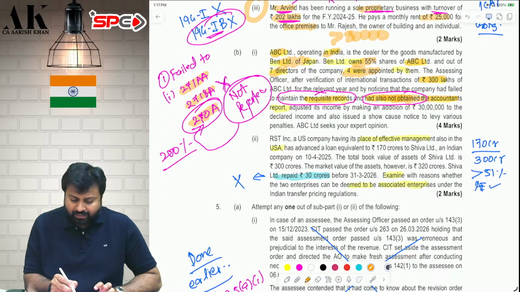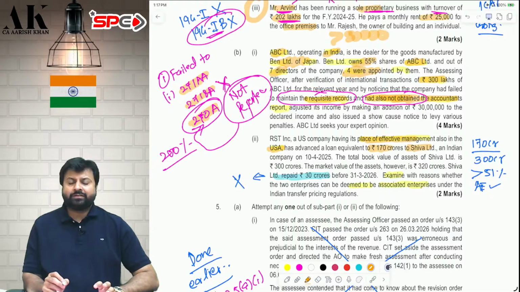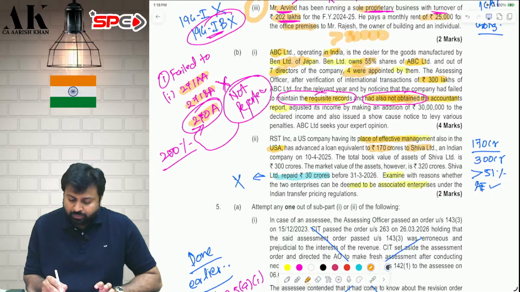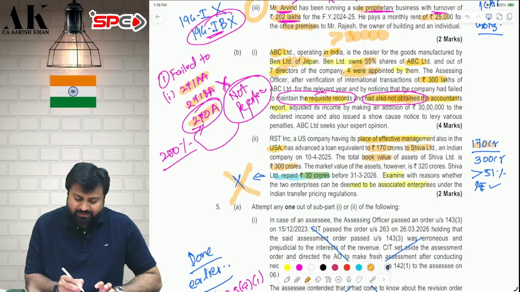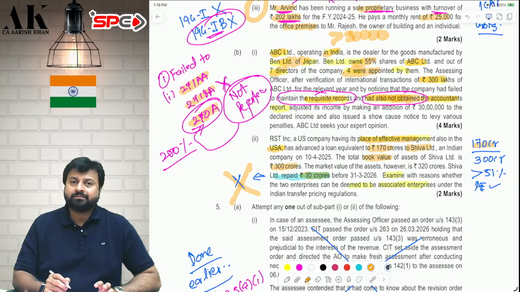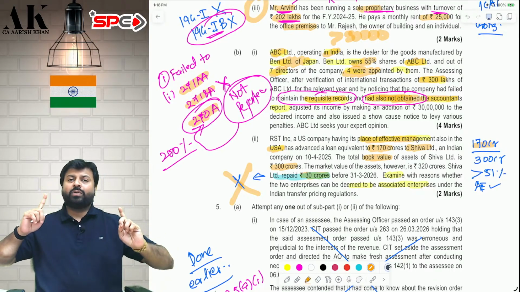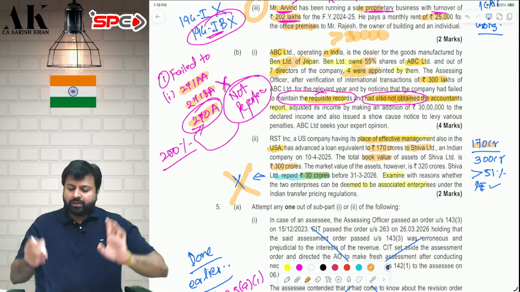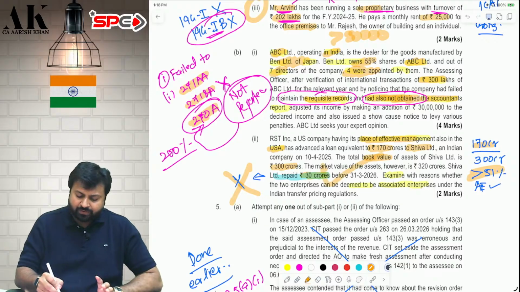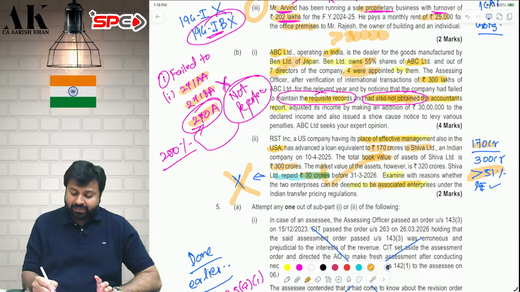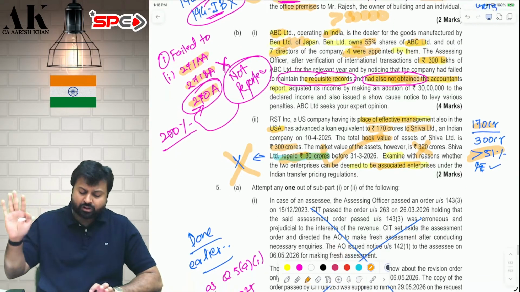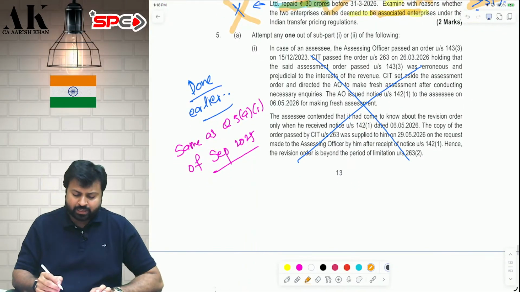Next question. RST INC, a US company having a POEM in India. It has advanced a loan of 170 crore to Shiva Limited. How much loan they have given to Shiva? 170 crore. What is the total book value of Shiva? The total book value of Shiva is 300 crore. Out of that, 30 crores is repaid. It doesn't matter, ignore that. So, out of 300 crore book value of asset, 170 crore I am financing. Therefore, it is more than 51% of the total asset. Therefore, both of them are deemed to be associated. Market value is not relevant to determine associate enterprise. Even what is repaid during the financial year is not relevant to determine associate enterprise. I hope it is clear to all of you.